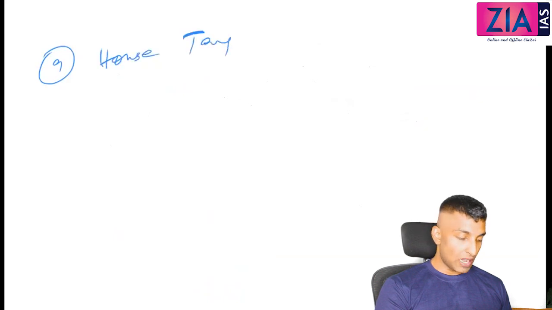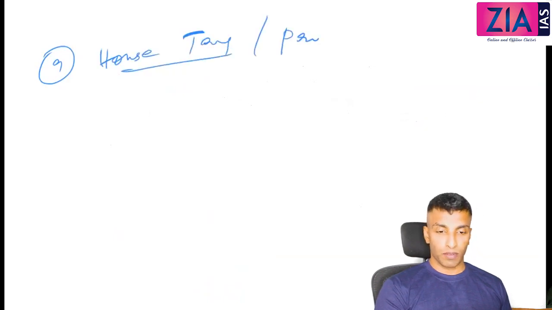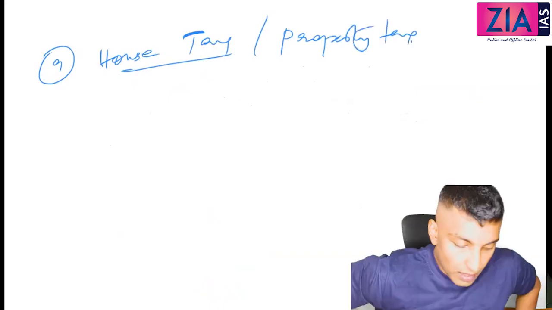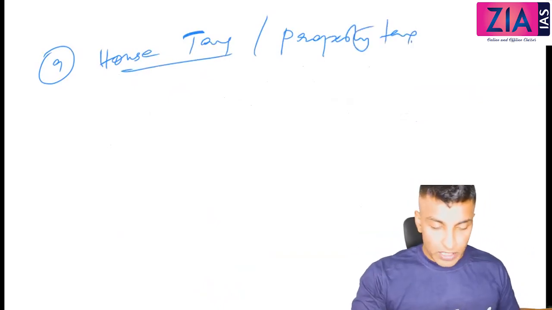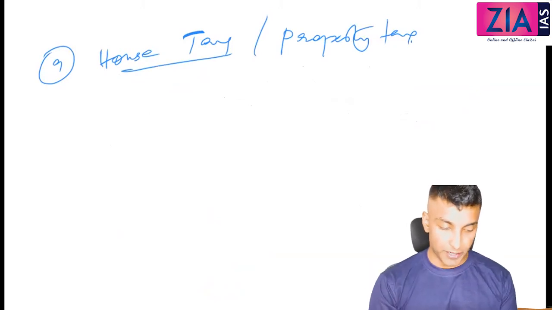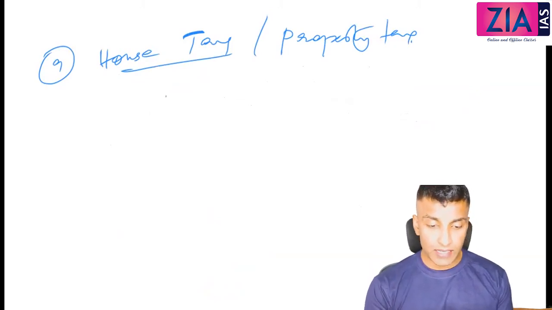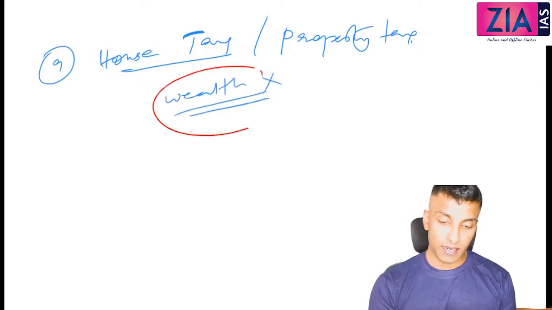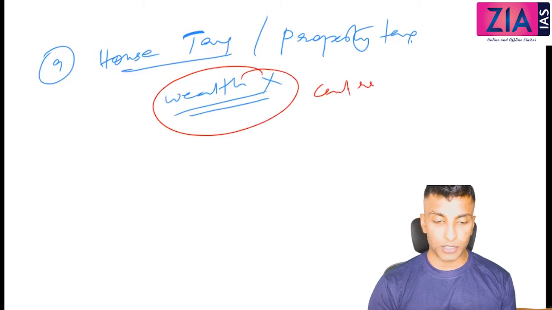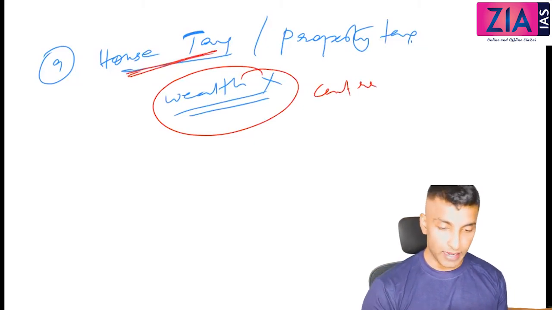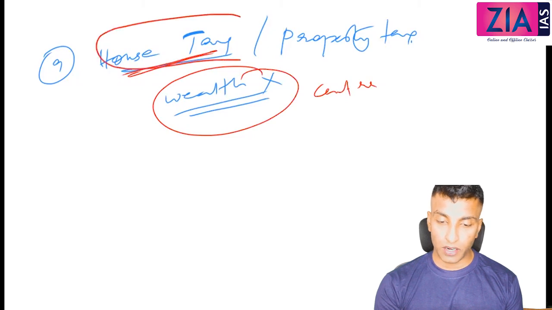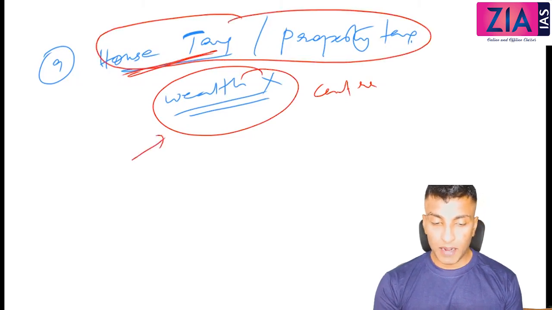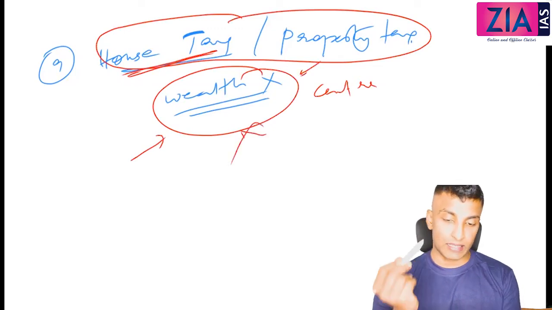Then the ninth one, house tax, or property tax. It is actually under the state government. It is a municipality tax, so just write municipality there. Wealth tax, when we discussed, I told you house, property, etc. will not come under wealth. Wealth tax was by the center and it got abolished, and instead we discussed surcharge. So house tax is by the municipality under the state government, and wealth tax was under the center government. People have confusion that house tax and property tax come under wealth. No, they will not come under wealth tax.